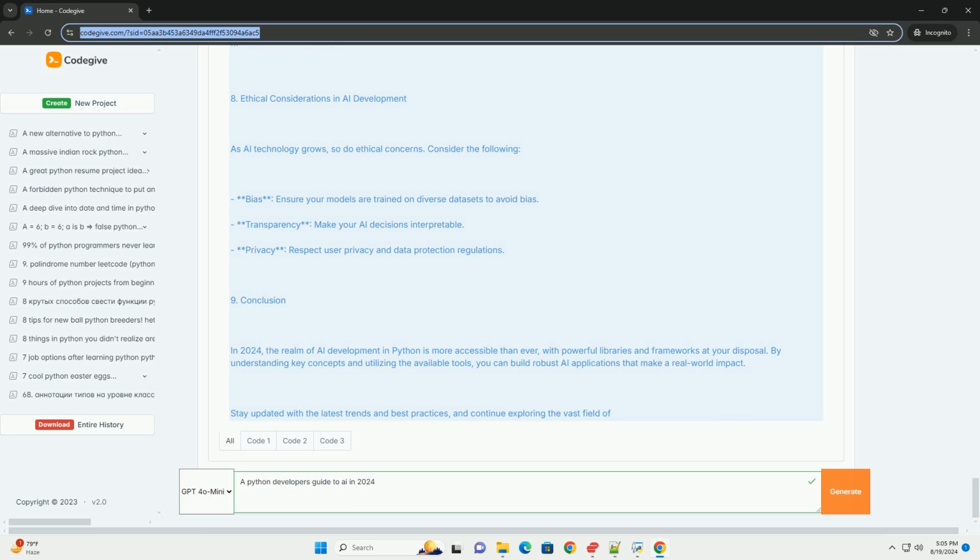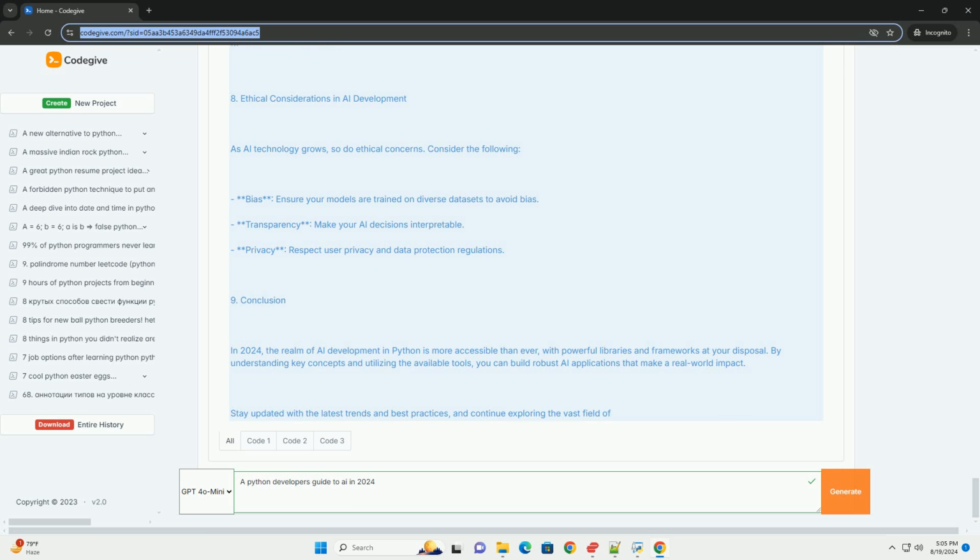Python: from flask import Flask, request, jsonify, import numpy as np, import joblib. app equals Flask name. Load a pretrained model, e.g., a saved scikit-learn model: joblib load model. app route predict, methods POST. def predict: data equals request get json force true. prediction equals model predict np array data features reshape 1. Return jsonify prediction tolist. If name equals main: app run debug true.